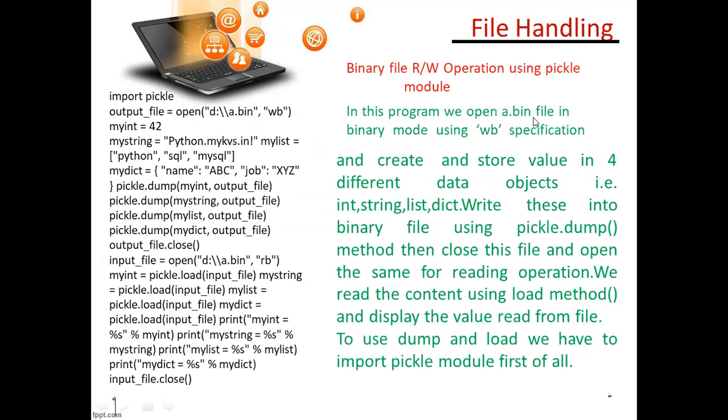So in this program, see here, first output_file equals open, from the D drive. A is the file name, bin is a binary file. You can write DAT or BIN. BIN for binary mode, or also you can write DAT. Don't get confused if you have seen bin somewhere and DAT somewhere else. Both are similar. You can write bin for binary, or DAT for binary also. RB means read binary mode.